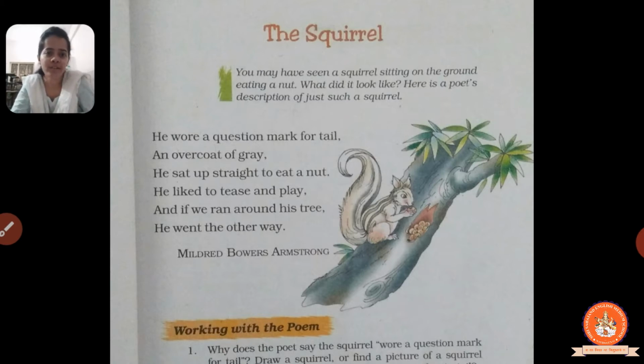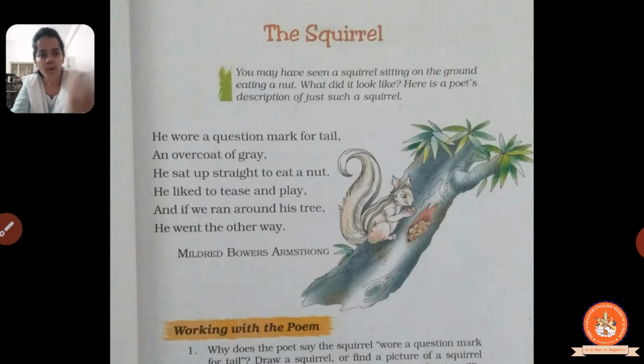So, students, this is a very short and interesting poem. It's just 6 lines. But these 6 lines will tell you what the appearance of the squirrel is, how it eats and how it behaves, etc.